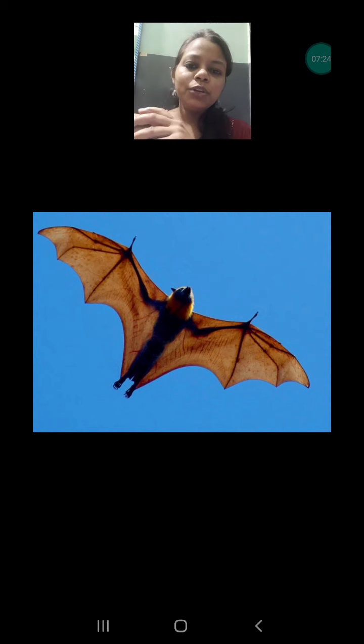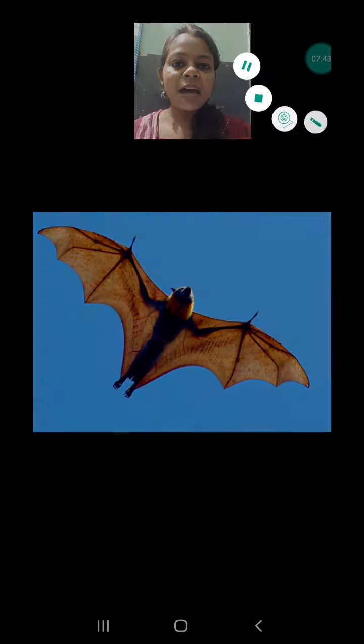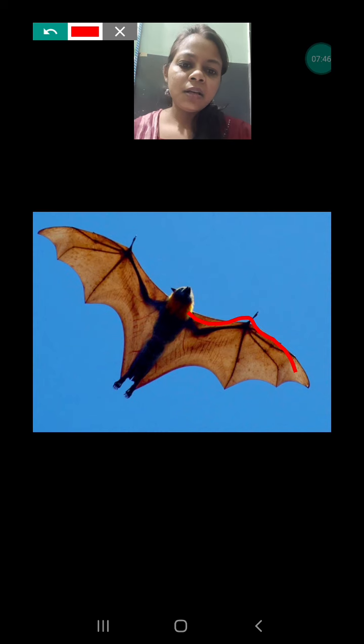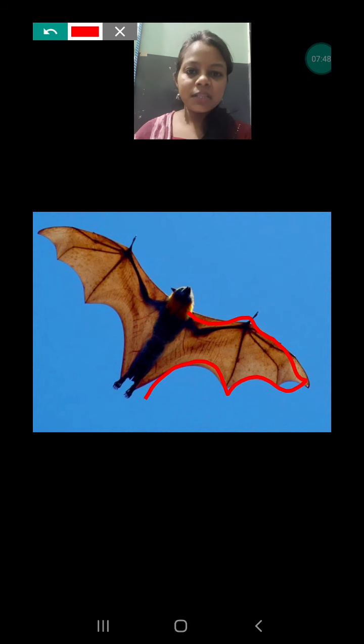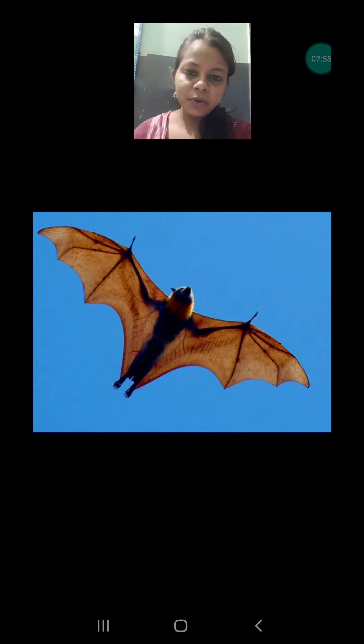Now we are going to talk about a special aerial animal, which is the bat. It is very interesting. A bat is not a bird. Why? Because its body is not covered with feathers. Generally a bird's body is covered with feathers, but the bat's body is covered with hair. Second, its wings are a thin layer of skin, not feathers. So on the basis of these features, it is considered a mammal, not a bird.